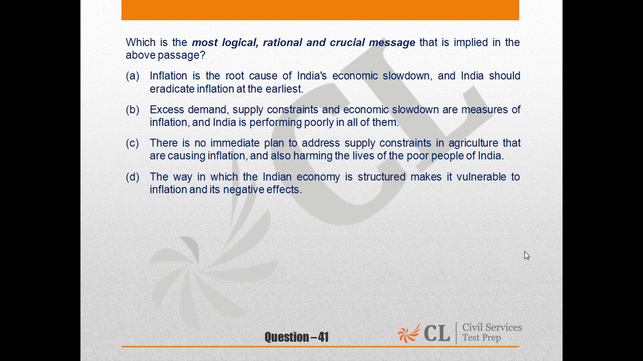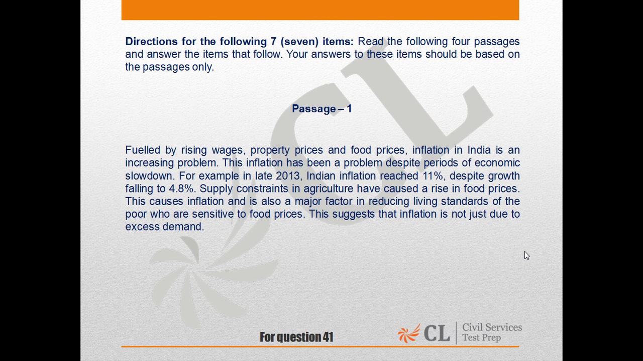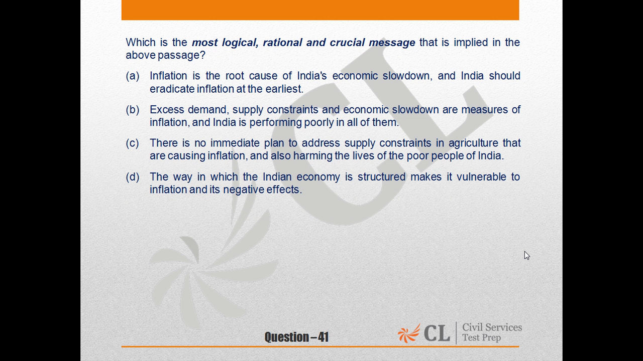C says there is no immediate plan to address the supply constraints in agriculture that are causing inflation and also harming the lives of poor people of India. As we can see from the second last and last lines, supply constraints in agriculture have caused a rise in food prices. This causes inflation and is also a major reason. This suggests that inflation is not just due to excess demand but because of this. Hence, we can safely say there are no immediate plans to address supply constraints. C should be a better answer.